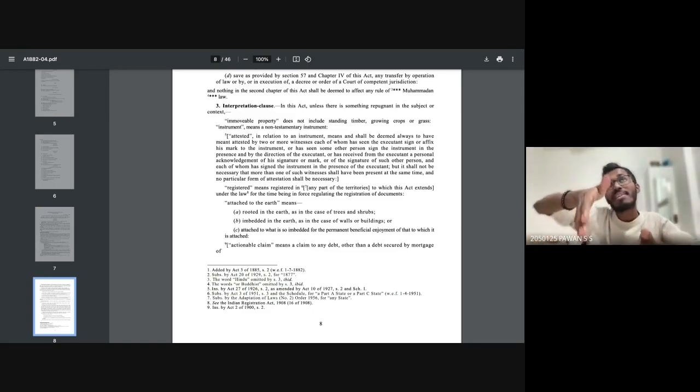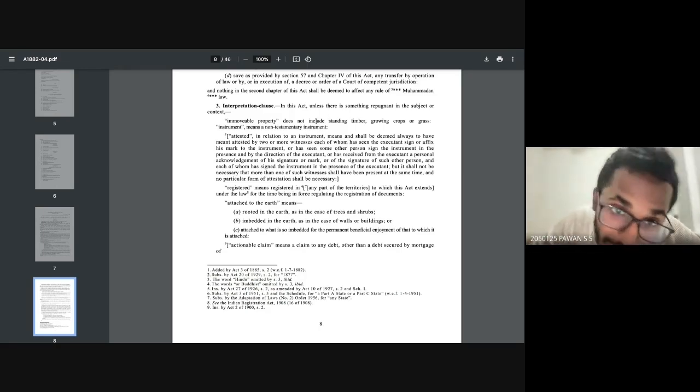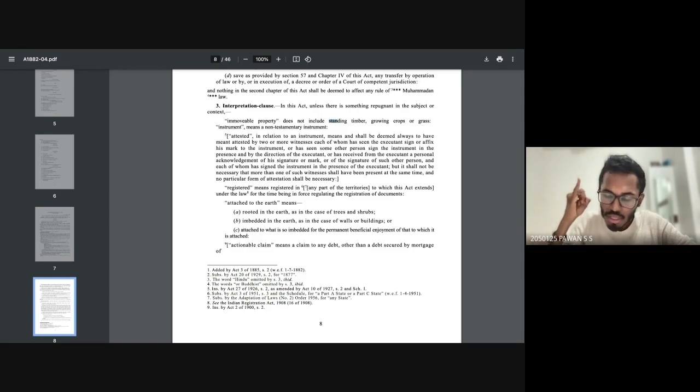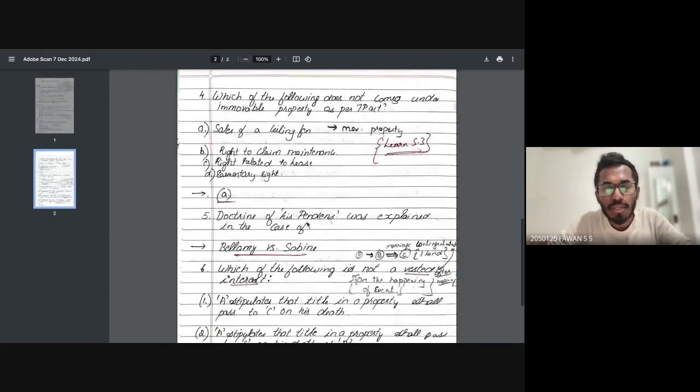Now, what do you mean by movable property? Just quickly write it down. As they have said, these many things are not included in immovable property: standing timber, growing crops, or grasses. That means they can be movable property. So, for example, car, furniture, jewelry, agriculture produce, shares, bonds, and money are considered to be movable property. So I hope by this definition you have full immunity to answer this particular question.